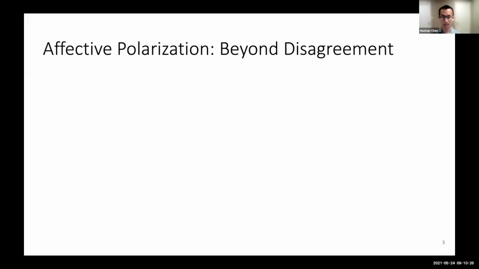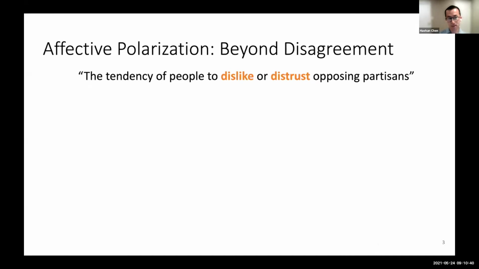Allow me to assume many of you don't come from a political science background, so let me define the outcome variable of interest very briefly: affective polarization. In one sentence, affective polarization is a kind of polarization in democracy about the tendency of people to dislike or distrust people from the opposing party. It is not about policy disagreement. It's not that I disagree with you on economic policy, so I don't like you. It's that I don't like you as a person, or I distrust you.